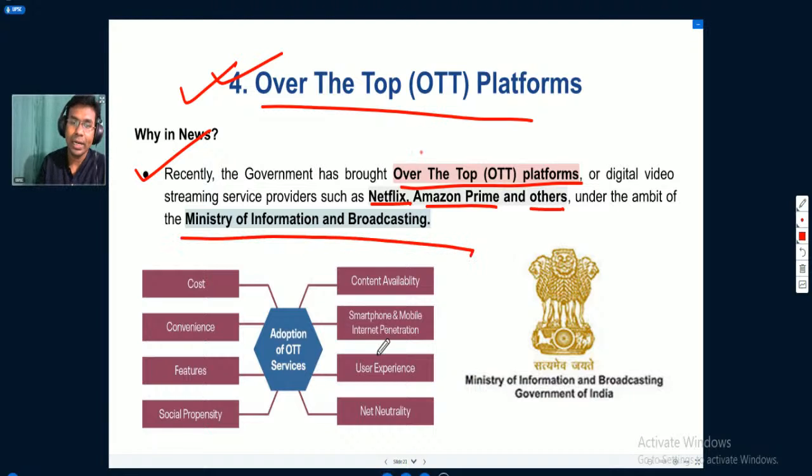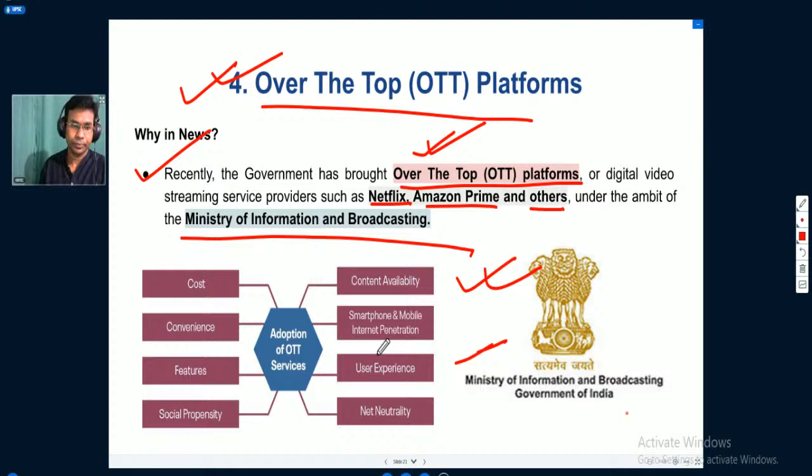Okay, so earlier the over the top platforms were not properly being regulated, so that's why the government has brought them under the Ministry of Information and Broadcasting. You can see over here, this is one of the logos of the Ministry of Information and Broadcasting, Government of India.